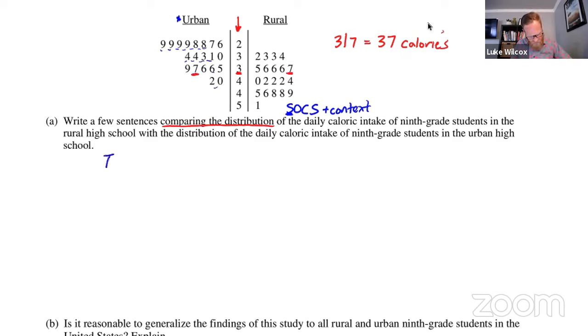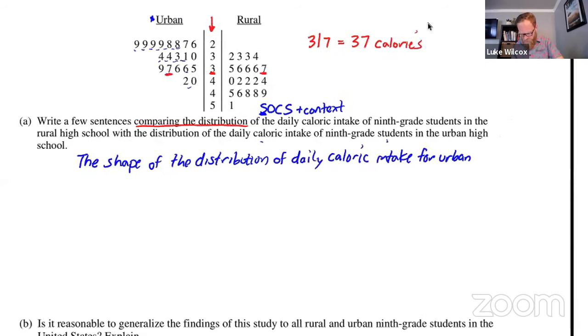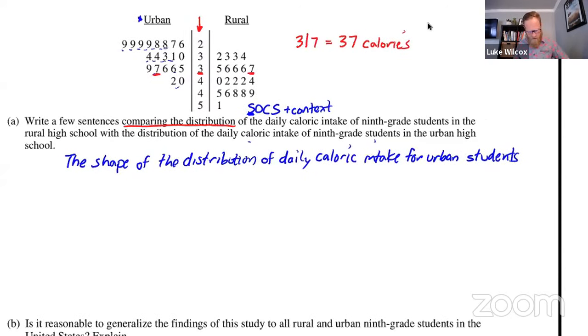So I'm going to say this: the shape of the distribution. And right here, I'm going to go ahead and take care of handling the context of the problem right away in this first sentence. The context here, it's the distribution of daily caloric intake. And listen, once we've established the context once, we don't have to continue to say it over and over again, right? So we're done with that. And we're going to start for the urban students, and for the urban students, we said that the distribution is skewed right.